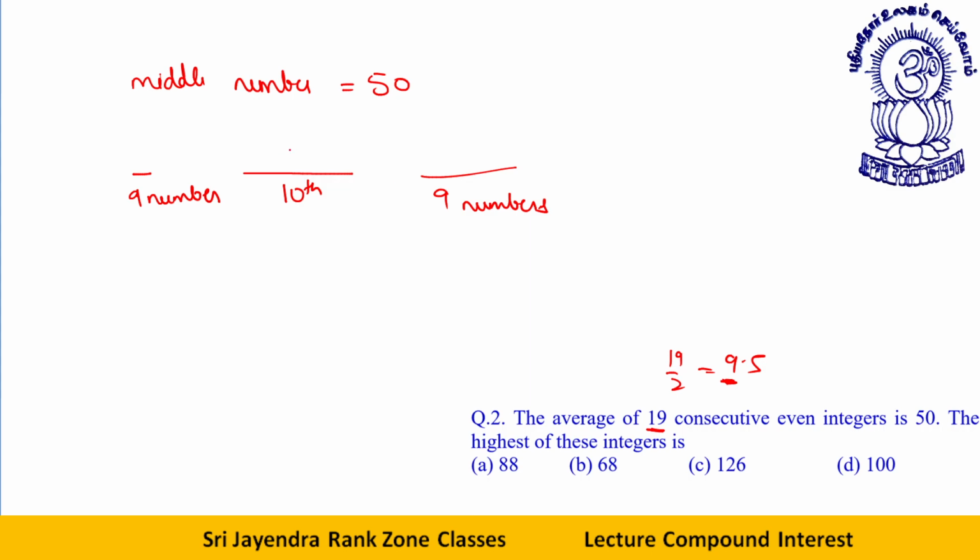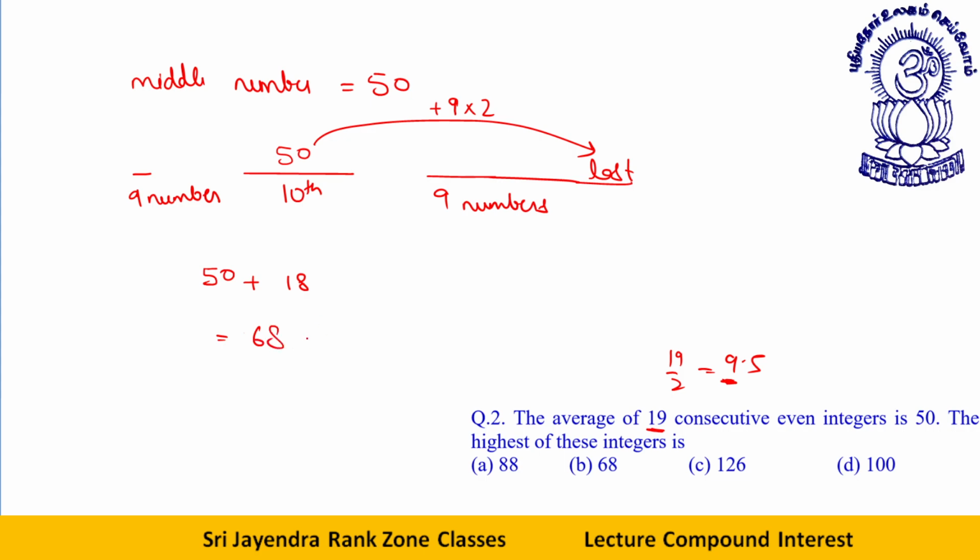This is the middle number. Now, what will be the last number? The last number will be how much extra? 9 times 2, so 18. Sorry, the middle number is 50, I read it wrong. So that will be 50 plus 18, which is 68. This is your last number, the largest number.